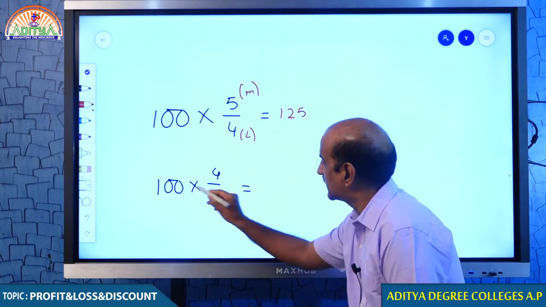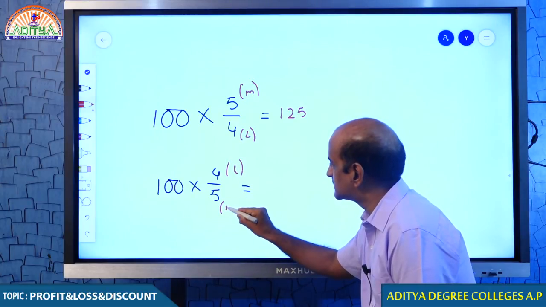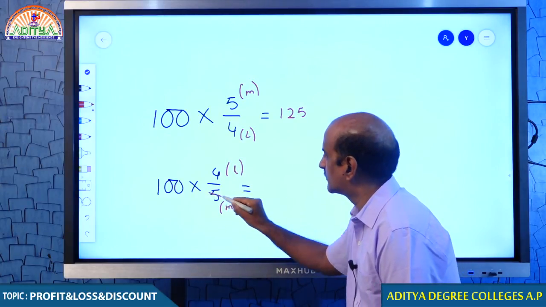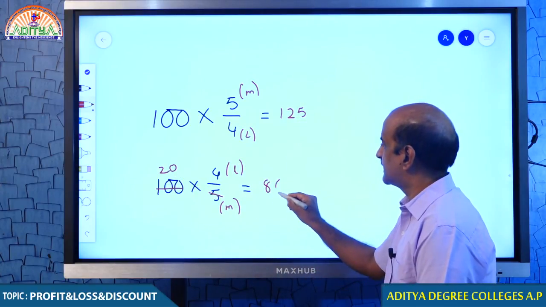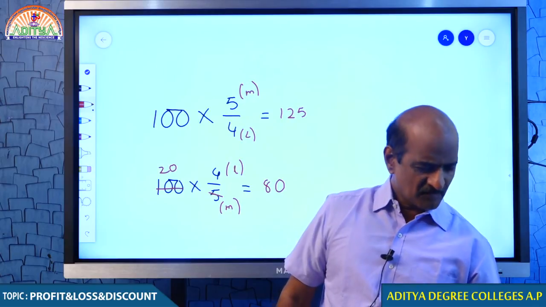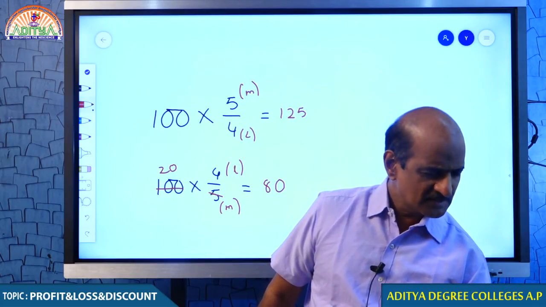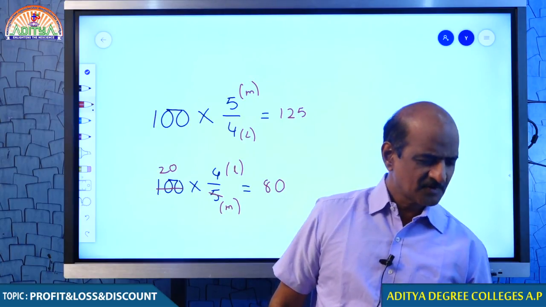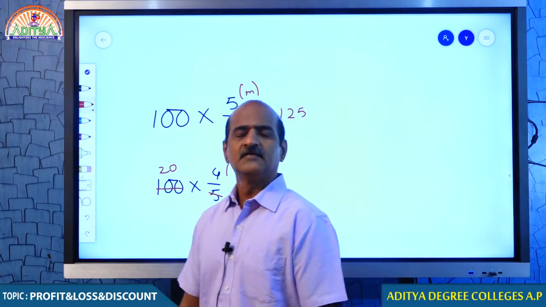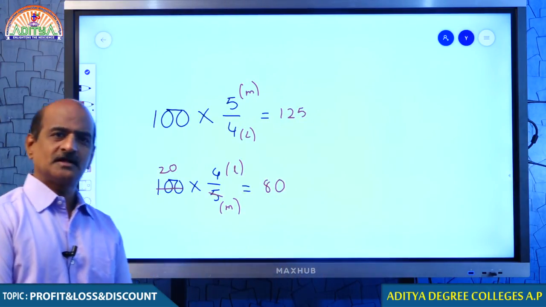And if you multiply 100 by 4 by 5, this is less, this is more. Therefore, the value decreases and the value becomes 80. Students, if you want to increase the value, more by less. If you want to decrease the value, less by more. You understand, my dear students? Whether to increase or decrease, that we have to decide. Basing on that, we go ahead.